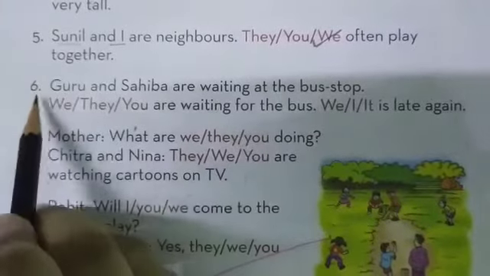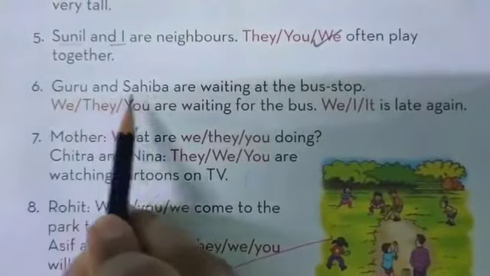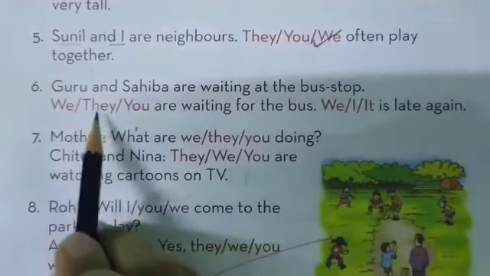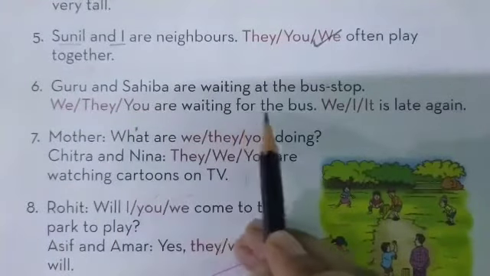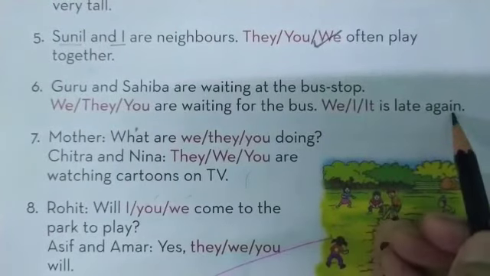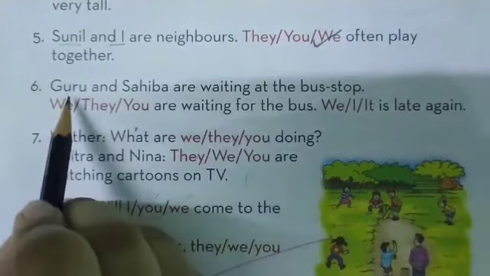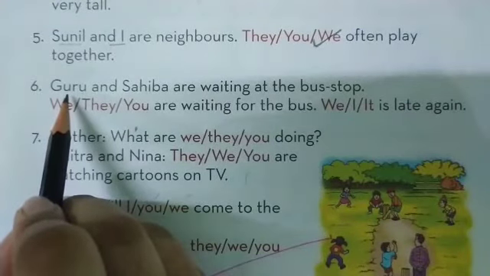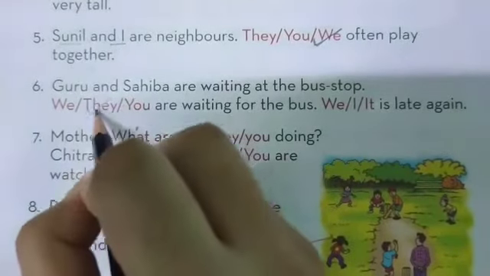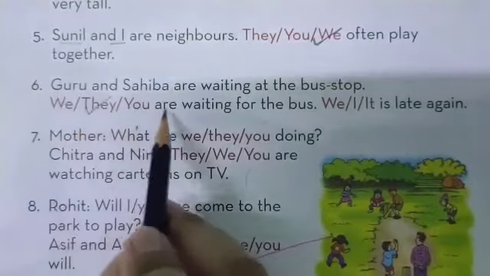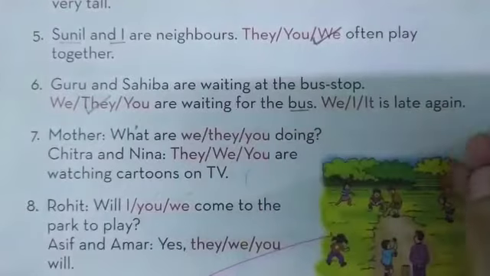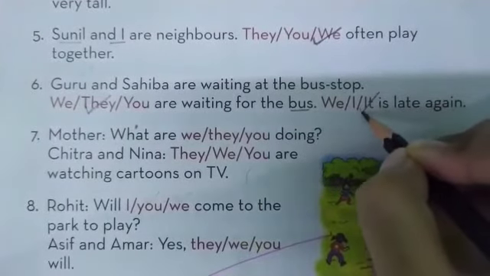Now children, number 6, Guru and Sahiba are waiting at the bus stop. We, they, you are waiting for the bus. We, I, it is late again. So children, when you're talking about more than one person and not about yourself, about someone else, you are going to use the pronoun they. So the answer is they are waiting for the bus, and the bus is what? It is a thing. So you are going to use the pronoun it. It is late.